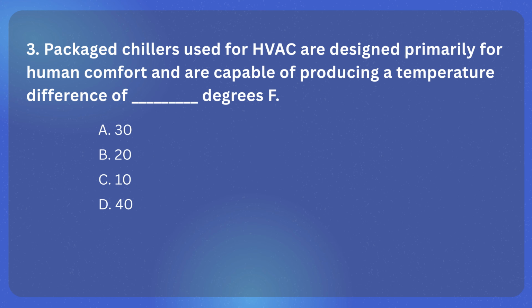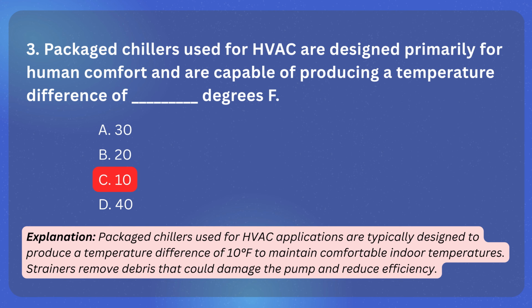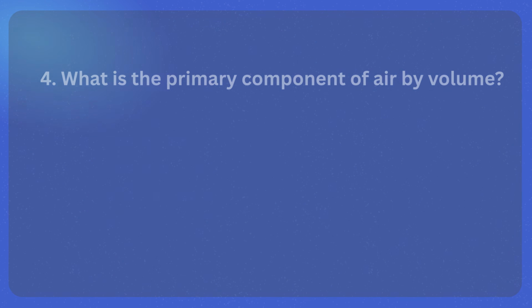Question 3. Packaged chillers used for HVAC are designed primarily for human comfort and are capable of producing a temperature difference of what degrees Fahrenheit? A. 30, B. 20, C. 10, D. 40. The correct answer is C. 10. Explanation. Packaged chillers used for HVAC applications are typically designed to produce a temperature difference of 10 degrees Fahrenheit to maintain comfortable indoor temperatures. Strainers remove debris that could damage the pump and reduce efficiency.